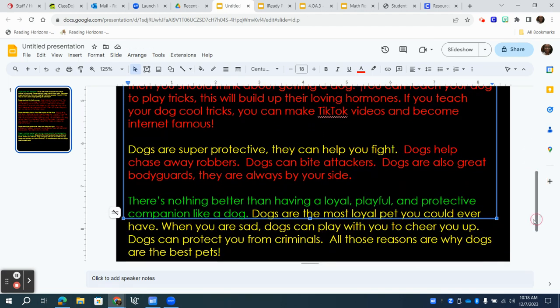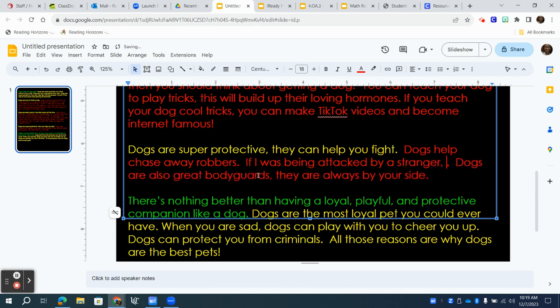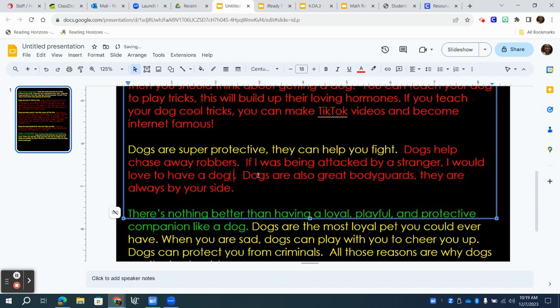Okay. Next paragraph. This is a short paragraph, so I want to add some stuff to it. Dogs are super protective. They can help you fight. Dogs help chase away robbers. Dogs can bite attackers. Dogs are also great bodyguards. They're always by your side. What could I say? I'm going to add a scenario in here. I'm going to say, if I was being attacked by a stranger, I would love to have a dog to help me fight.